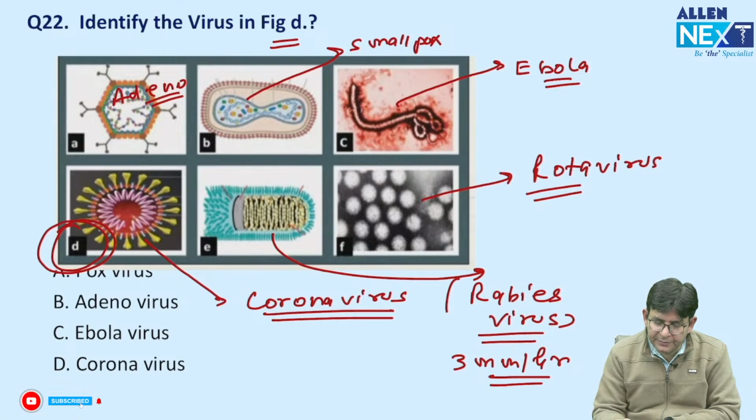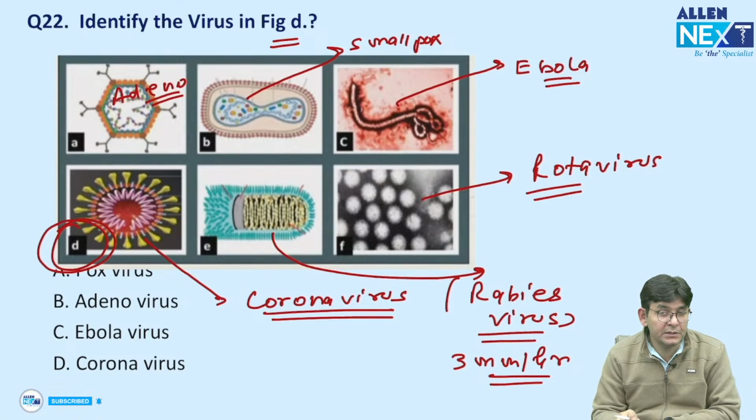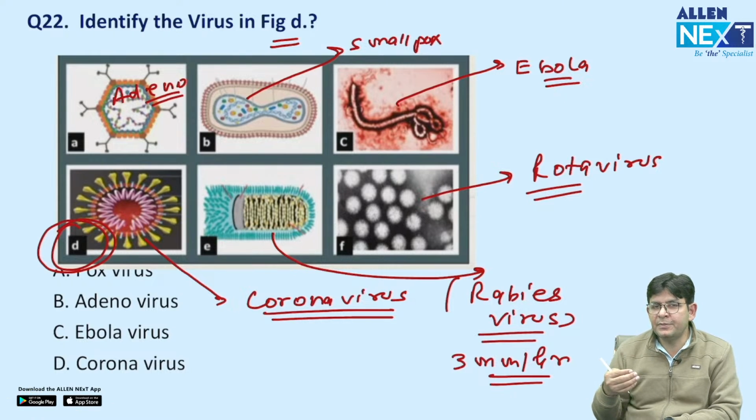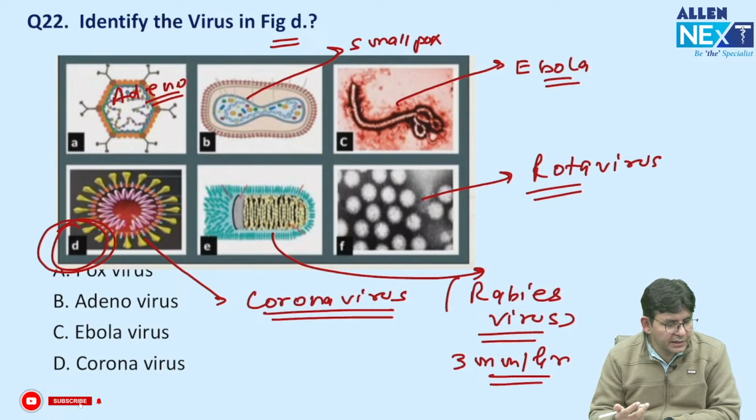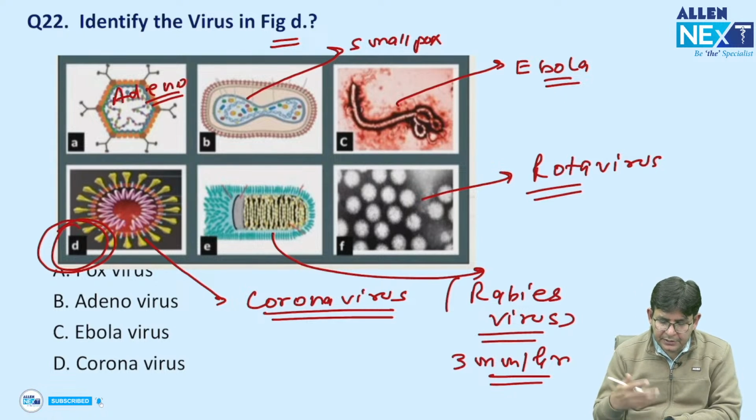All of them can be asked in the form of images, and they can give you a case explanation along with them. They can also ask about single stranded, double stranded, which are non-enveloped, which is segmented, which has negative sense. All those things we'll discuss later on.